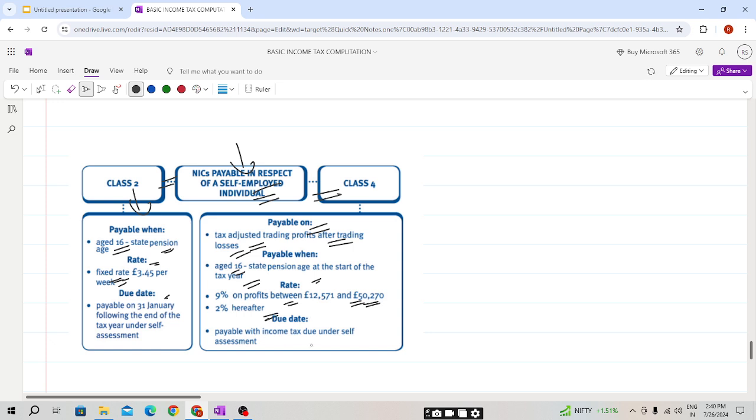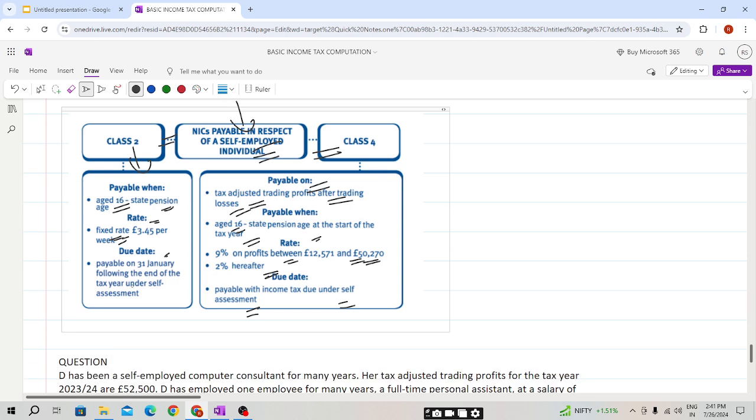Due date is payable with income tax due under the self-assessment system, students. I hope this is clear, the summary of this. So the due date is 31st Jan following the end of the tax year. That is 31st Jan of the next tax year, students.